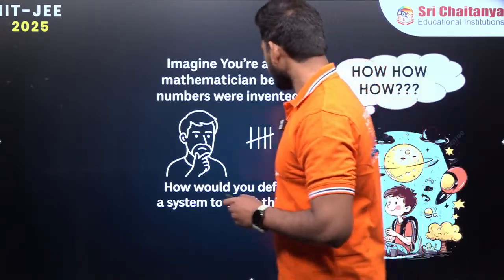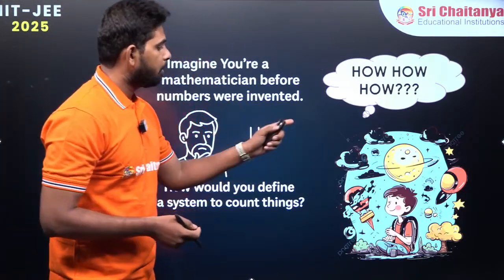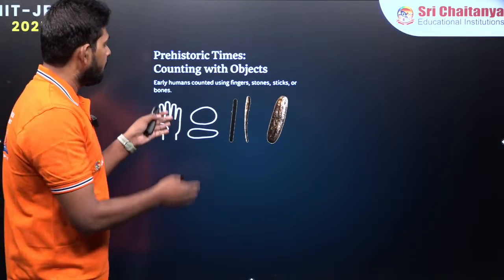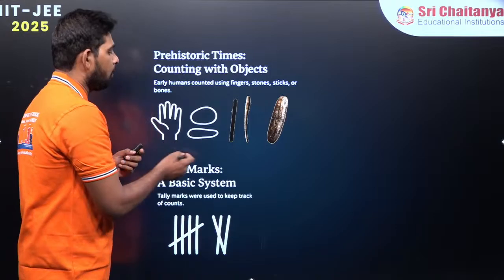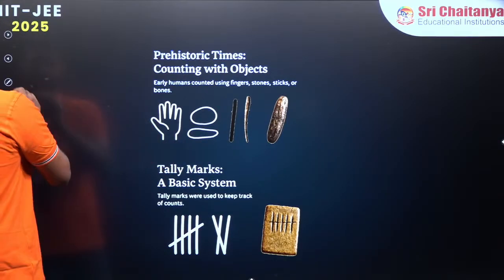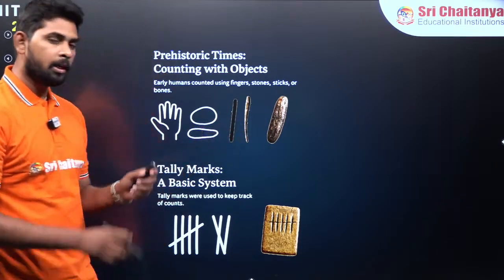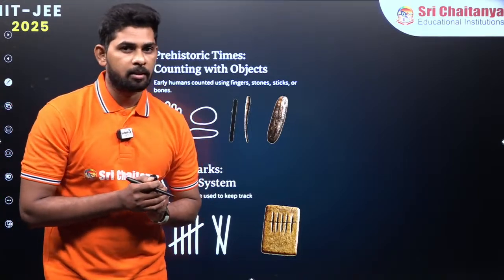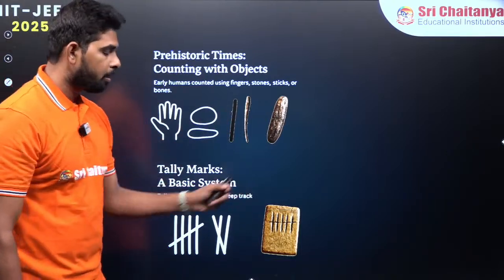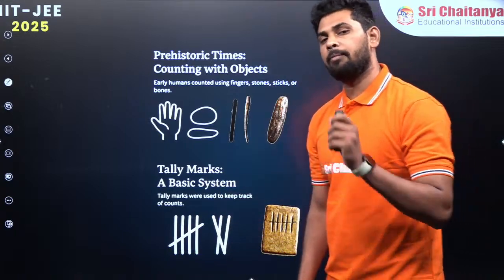Not only that, to count the stars in the sky and planets over here, we use some gestures also. In prehistoric times, before the common era, they were using stones, sticks and hands to show how to communicate with each other. Stones they are using, sticks they are using to count the number of objects, number of things, so that we communicate to each other, right? So we can build something. And they are using wood and stones, on which they used to write these symbols to communicate, right?